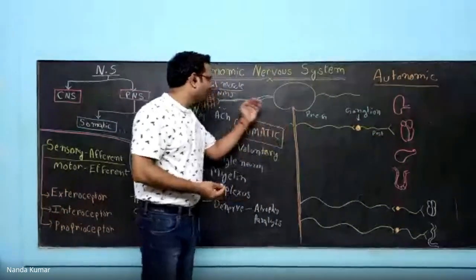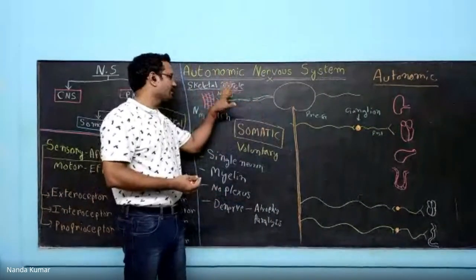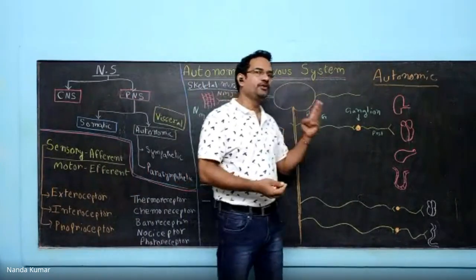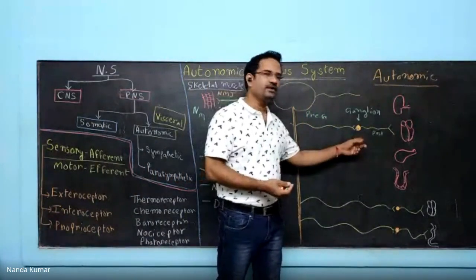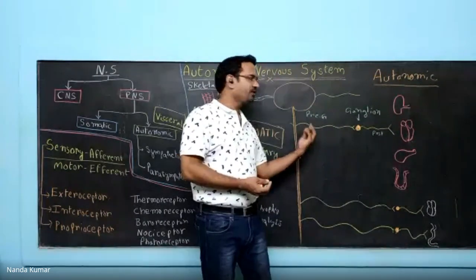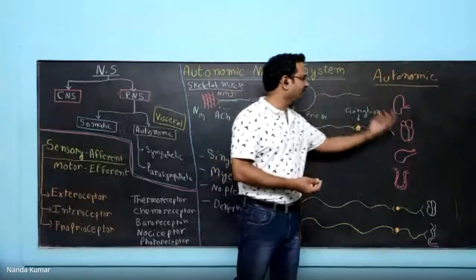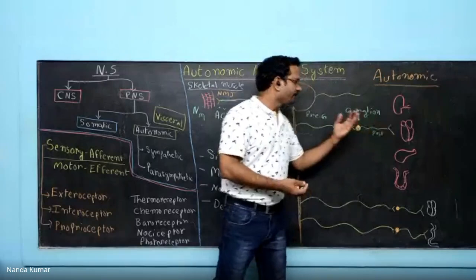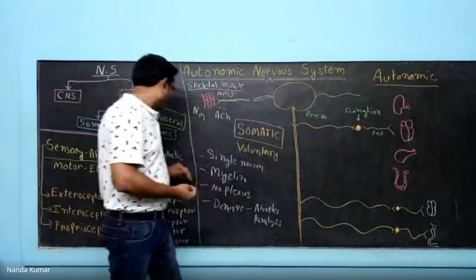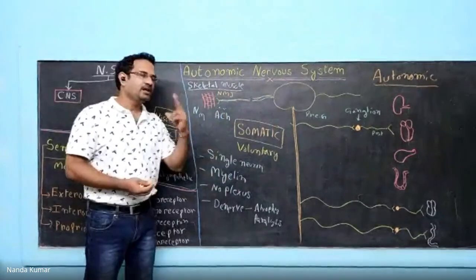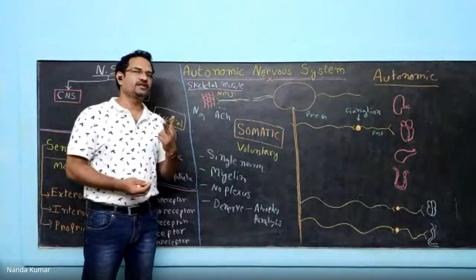Now see the difference? Somatic, you have only one neuron which is innervating the skeletal muscle. In autonomic nervous system, you have two neurons. The ganglion is there. The neuron which is present before the ganglion is known as preganglionic neuron. The neuron which is present after this ganglion is known as postganglionic neuron. Right? So this is the major difference. Unlike somatic nervous system, it is not a single neuron. In autonomic nervous system, two neurons are there.